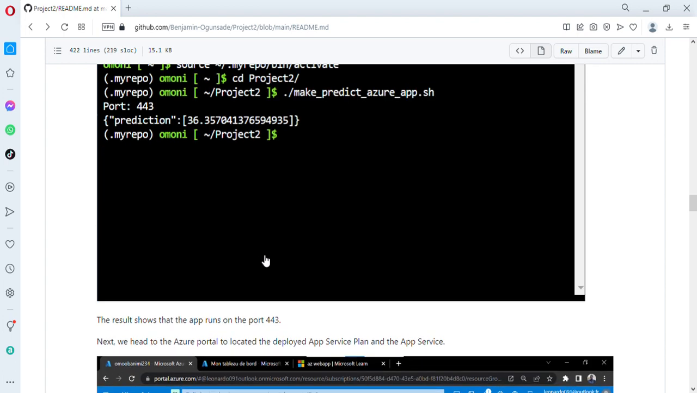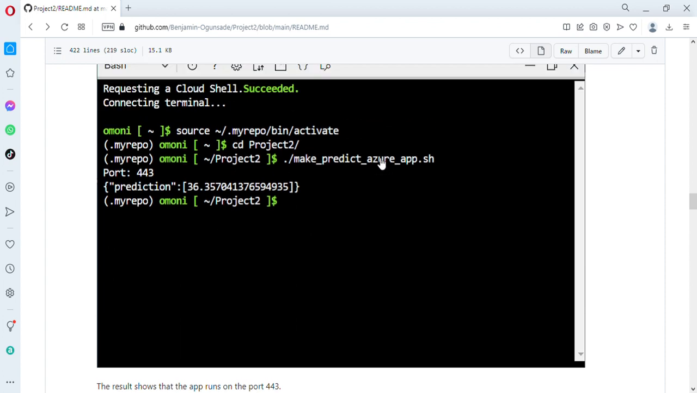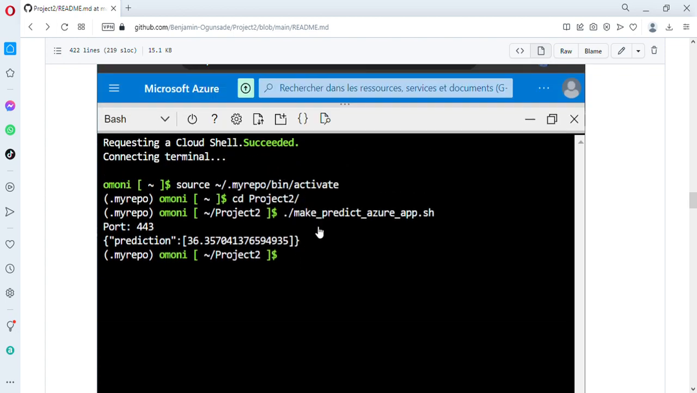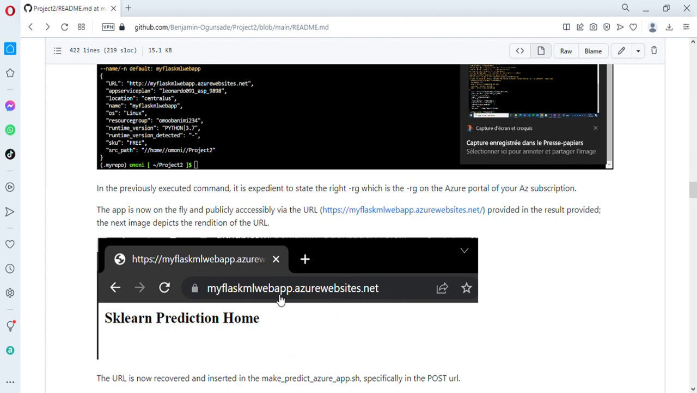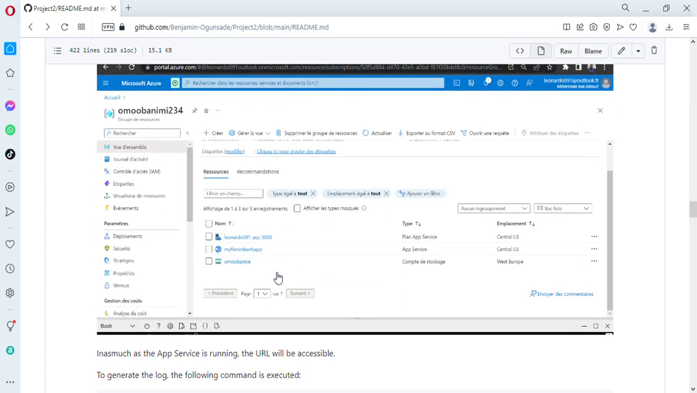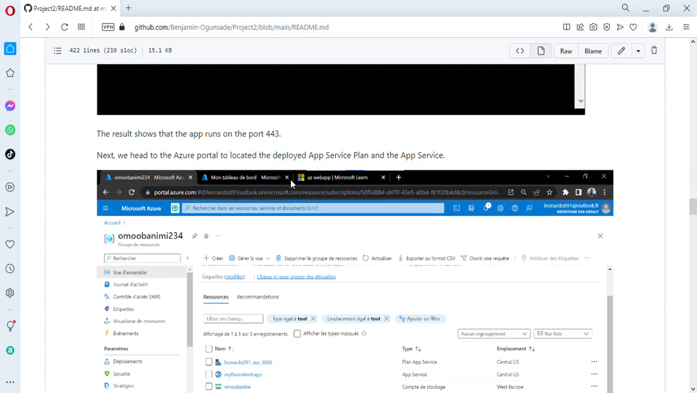So that's that. Because within the make predict Azure app shell document, there's a place where you need to replace the link. You will need to paste this link within it. Okay, so I advance.